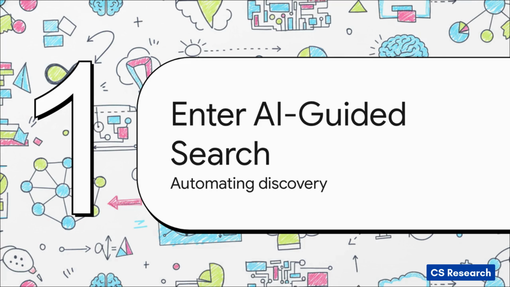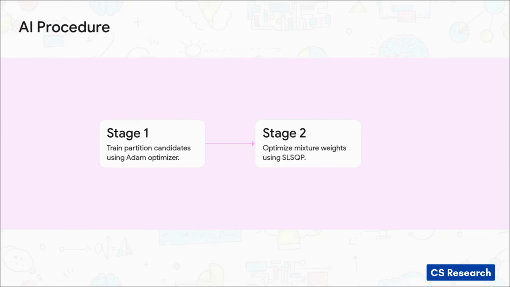Section 3. Enter AI-guided search: automating mathematical discovery. Let's move to the mechanics and see how this actually builds into an automated discovery engine. Now, you might be wondering, if mixed schemes are the obvious answer, why did it take so long to find the right one? Well, because the search space is impossibly vast. It's like finding a needle in a multi-dimensional haystack.